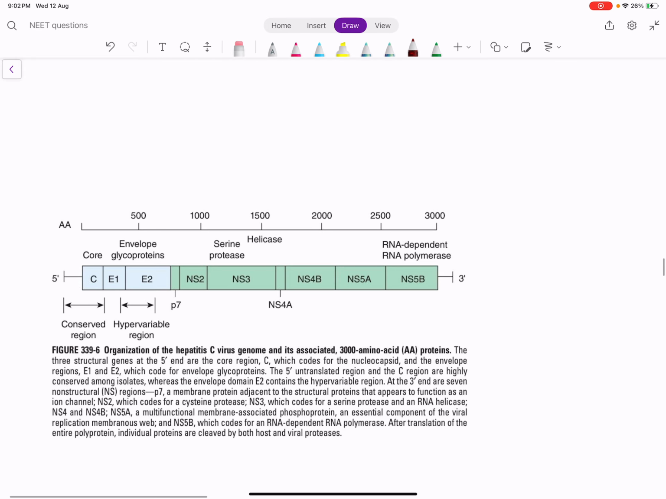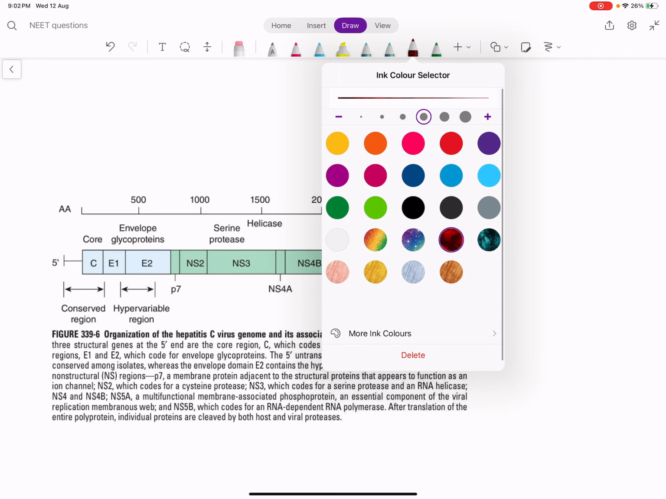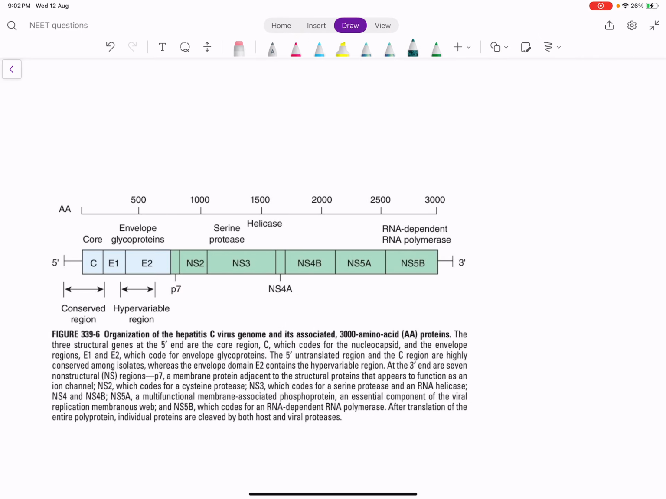So that was about hepatitis B. Now coming to hepatitis C. Hepatitis C is also a virus which causes both acute hepatitis and chronic hepatitis. Usually it is not known for its acute hepatitis. Hepatitis C is known for its chronic hepatitis. Also it is known for its propensity to cause hepatocellular cancers.